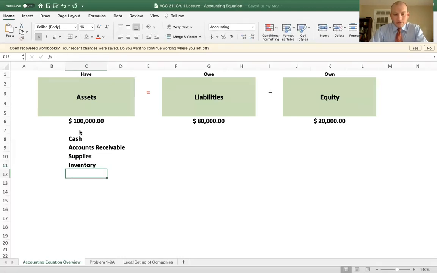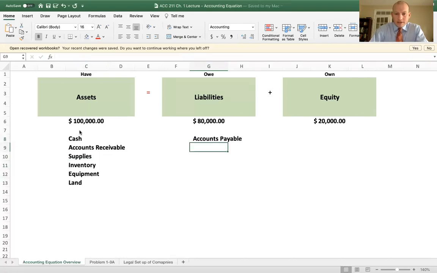Inventory could also be something that you have that you don't necessarily own, because you can buy that on credit. And then also equipment and land. All those things are stuff that you can buy, and you don't necessarily own it.